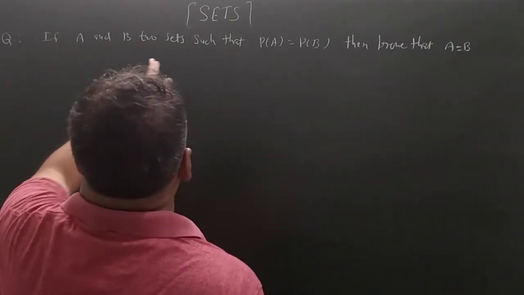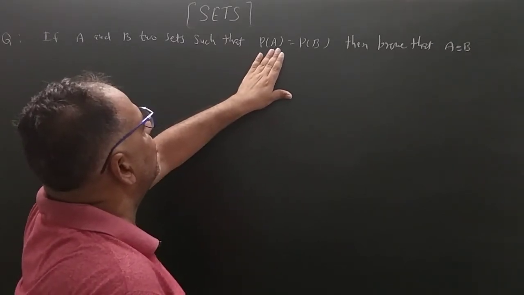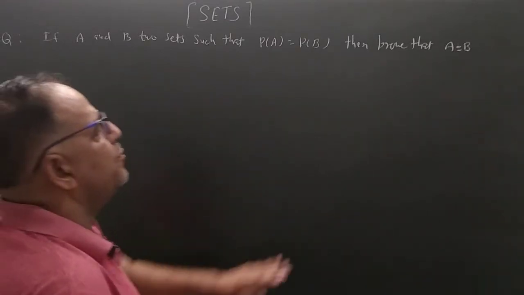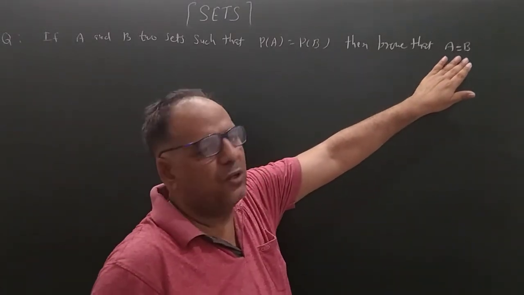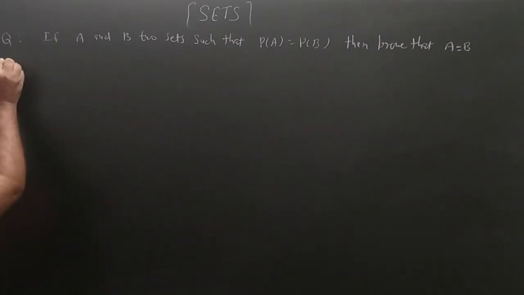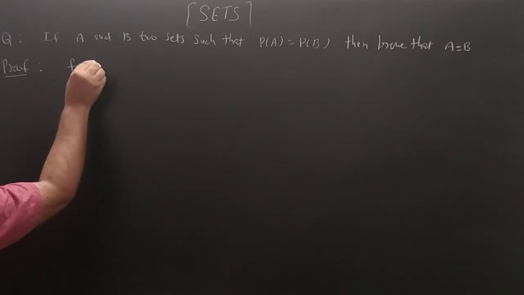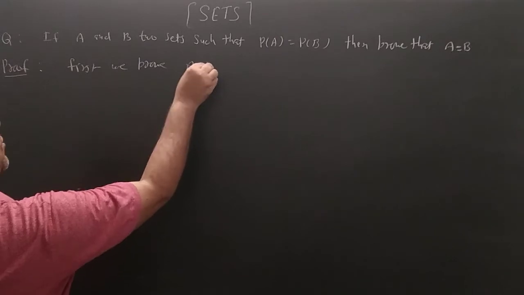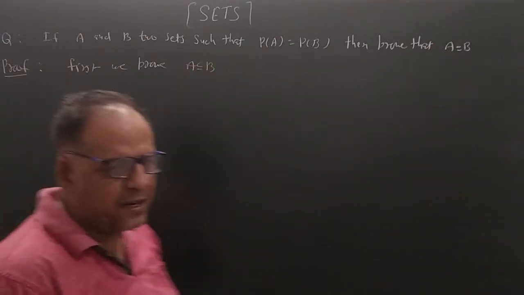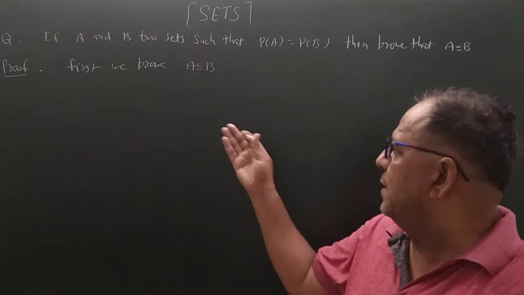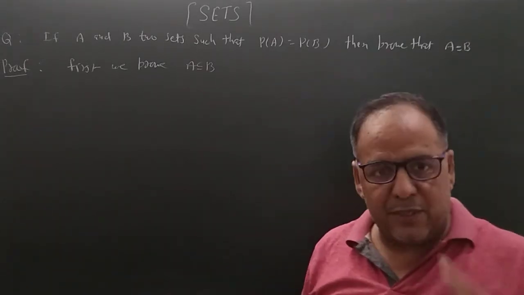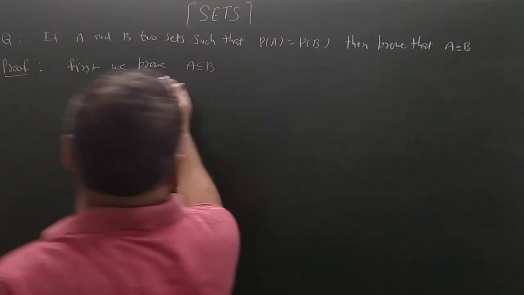Here, if A and B are two sets such that the power set of A is equal to the power set of B, then prove that A equals B. Here we want to prove that A is equal to B. So, first we prove A is a subset of B. Because elements are not given, we have only one concept. If A is equal to B, then A should be a subset of B and B should be a subset of A. So now first we prove A is a subset of B.